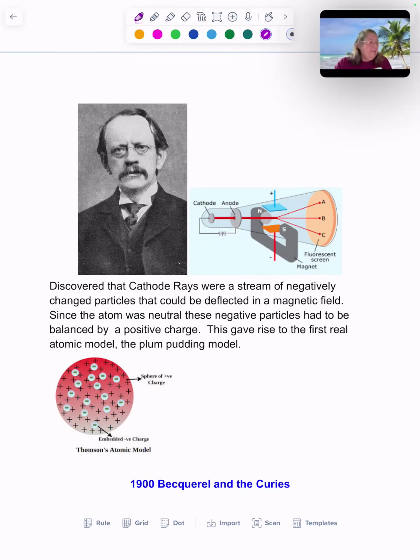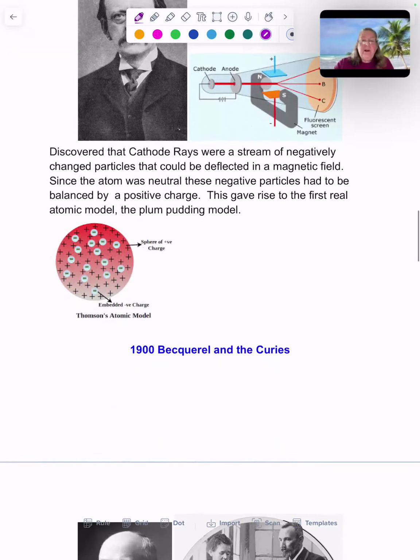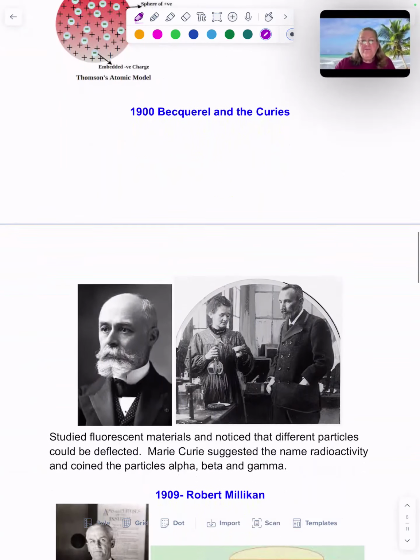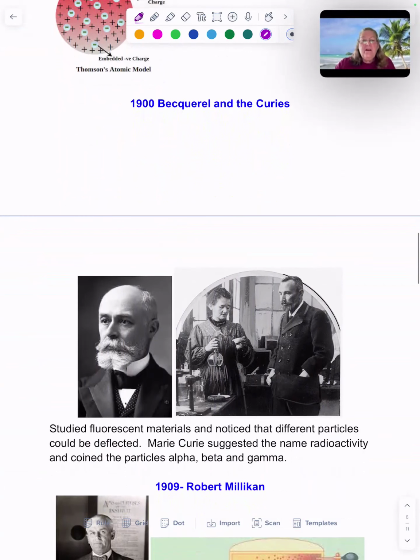Okay. 1900, Becquerel and the Curies were doing some work. The Curies were students of Becquerel's. They were also studying fluorescent materials, and they noticed that different particles could be deflected different ways. The real lab master here was Marie. Pierre was great at getting funding, doing the management, doing the writing, but Marie did all the hard work.